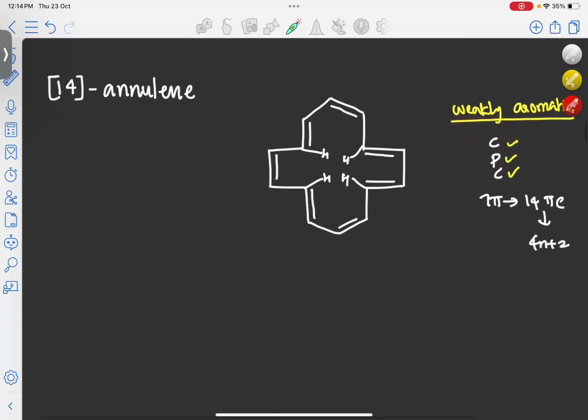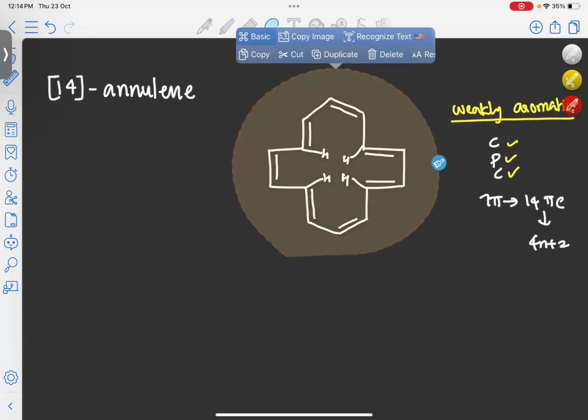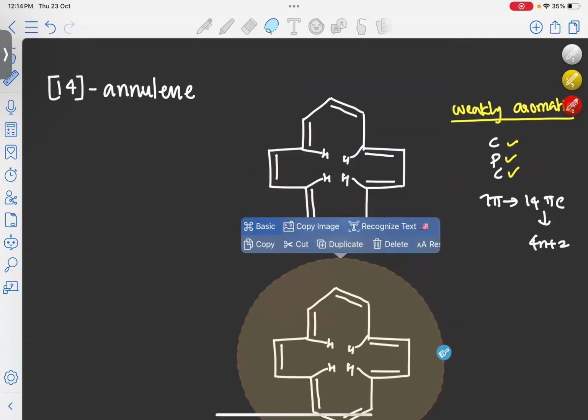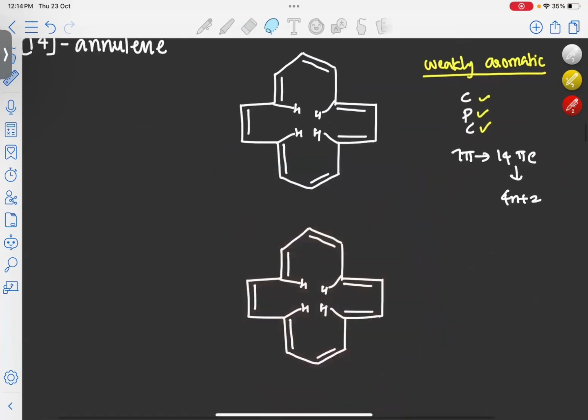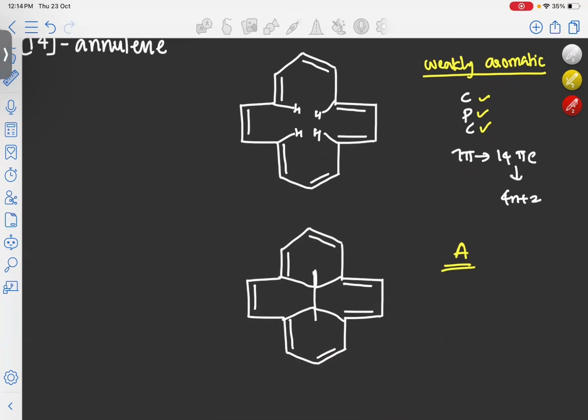But suppose the same molecule I am taking and like [10]annulene, I am removing these hydrogens by means of putting a CH2 group here. Suppose this is the molecule. Now, if you are looking at the molecule here, it is readily aromatic because now the steric hindrance due to these 4 hydrogens is removed by means of putting a CH2 group here. And this molecule is cyclic, planar, conjugated, and it is containing again 4n plus 2 pi electrons. That's why this molecule is an aromatic system.